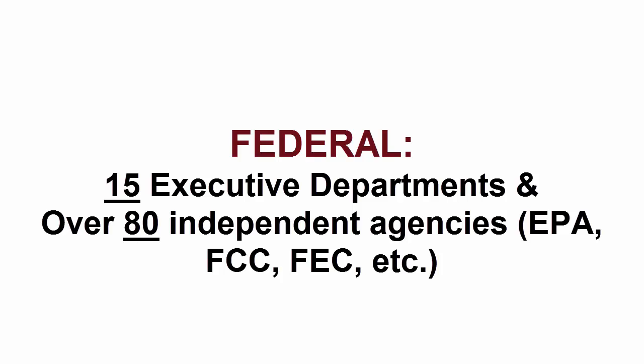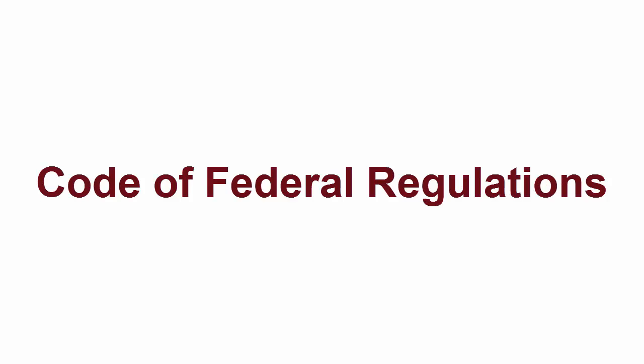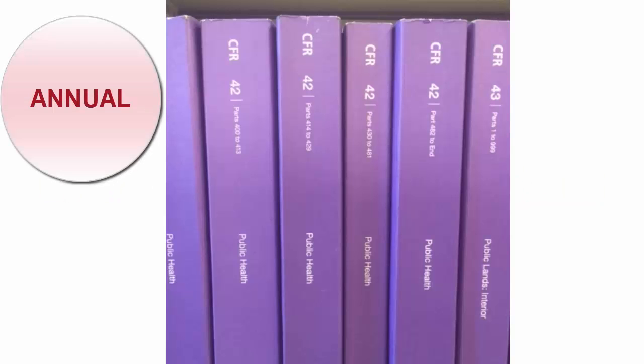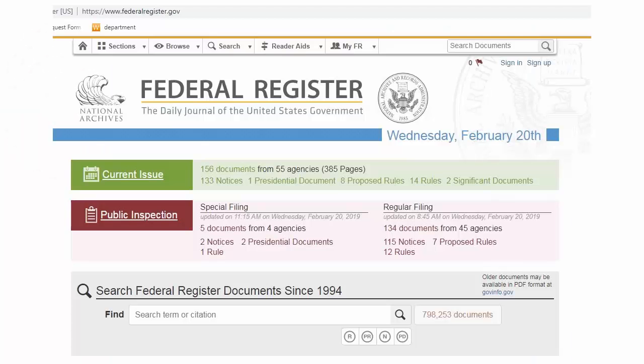On the federal level, you can find official regulations in the Code of Federal Regulations, or CFR, and in Massachusetts, you'll find them in the Code of Massachusetts Regulations, or CMR. CFR is the official codification of agency regulations, but it only comes out annually. That means you must always update a regulation before you use it. It's updated by the Federal Register and the CFR list of sections affected.